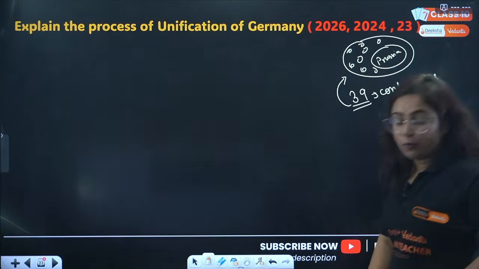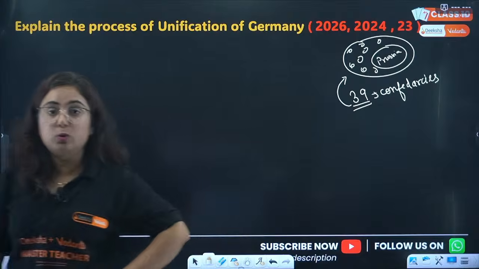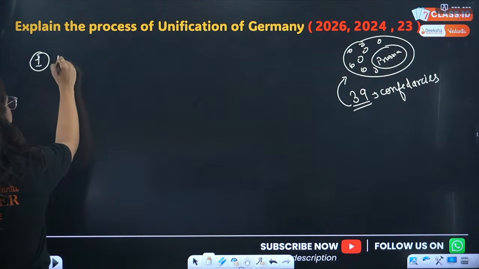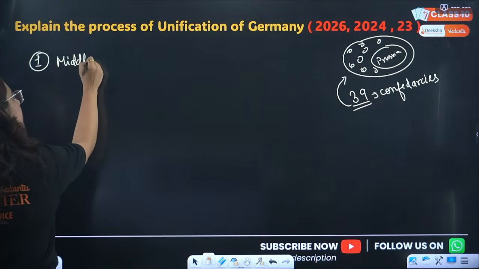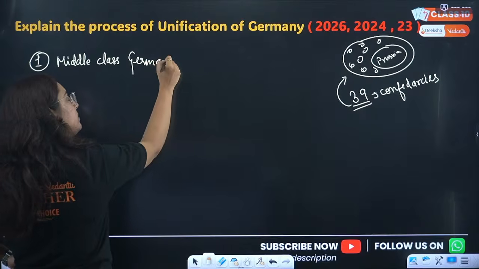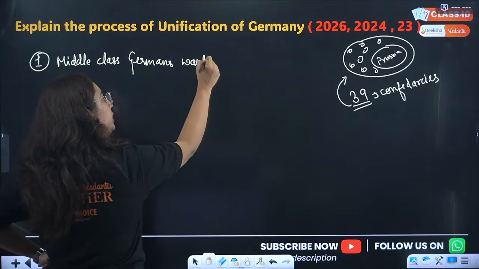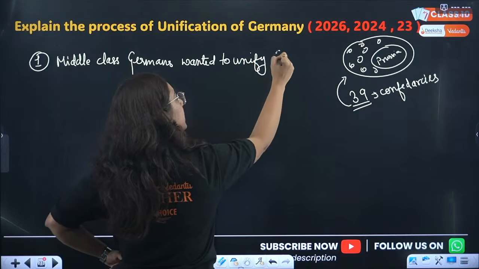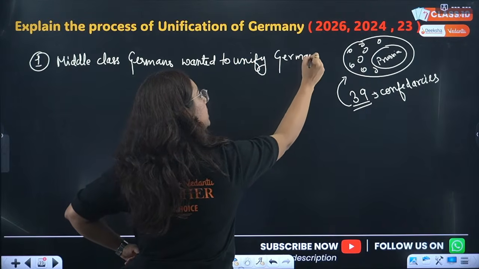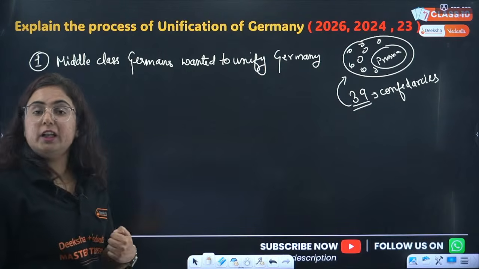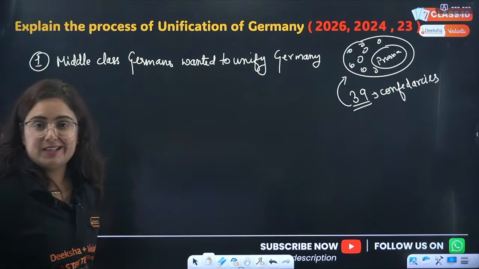Now, what happened in the German region? Who took the initiative? Whenever these middle class Germans wanted to unify Germany, we saw that in the customs union they wanted to unify the people. In the Frankfurt Parliament they tried to unify the people. But were they successful?